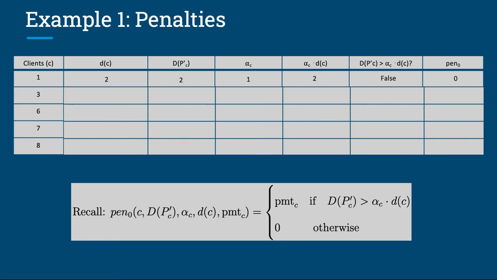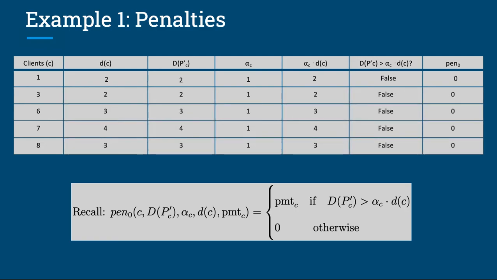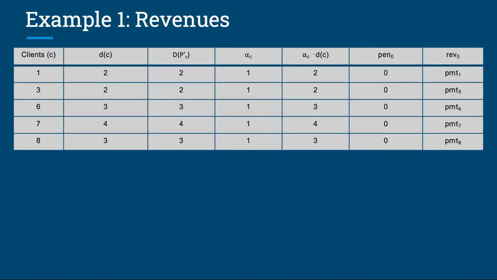Similarly, for all the clients, we have the following values. As discussed in the last slide, each client's routing delay is equal to its minimum delay, and since the tolerance threshold is equal to 1, the predicate is always false, and hence the penalty amount for each client equals 0.